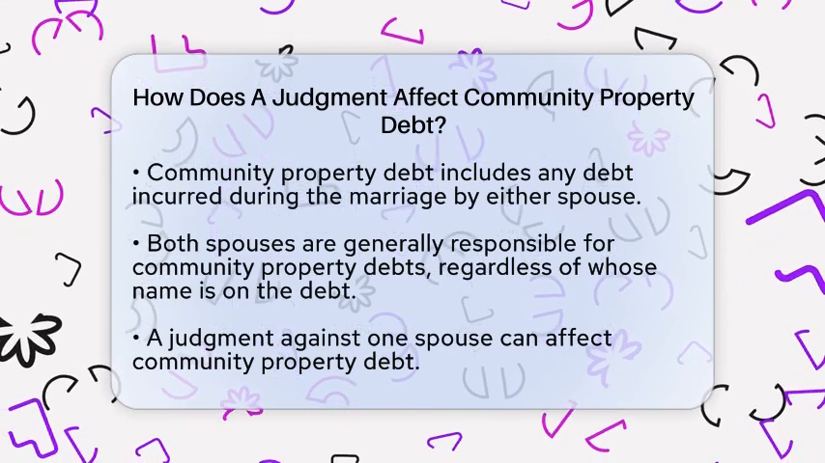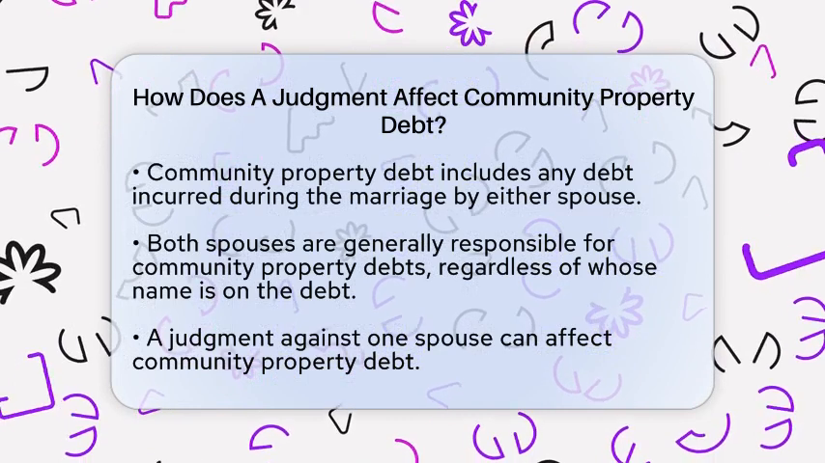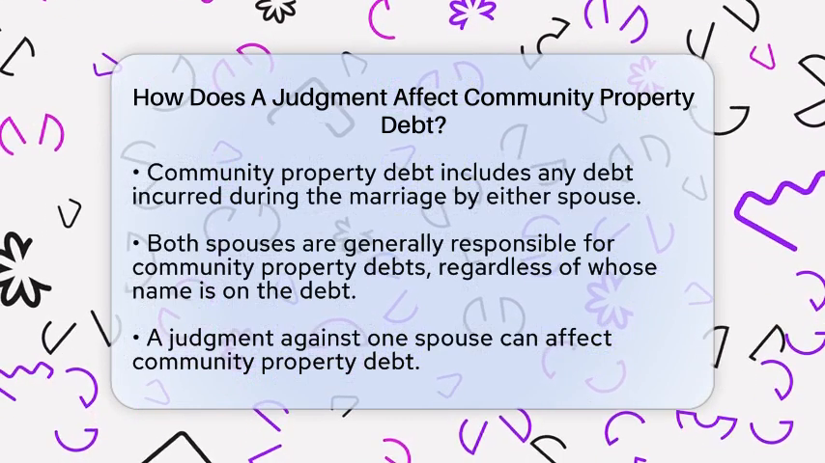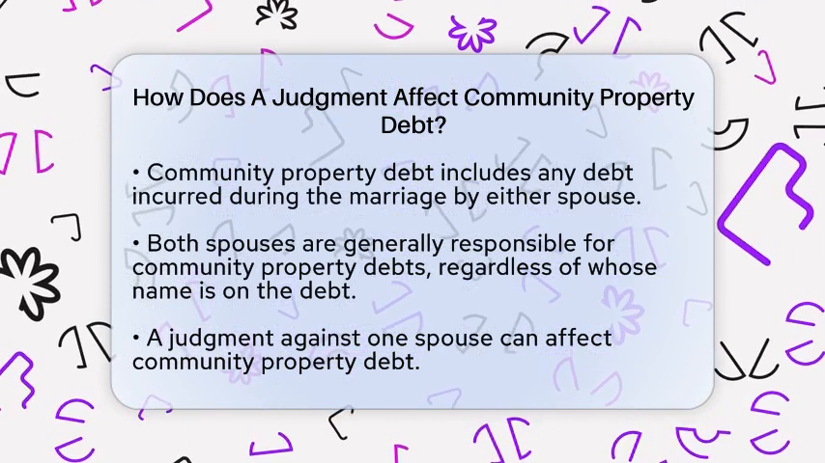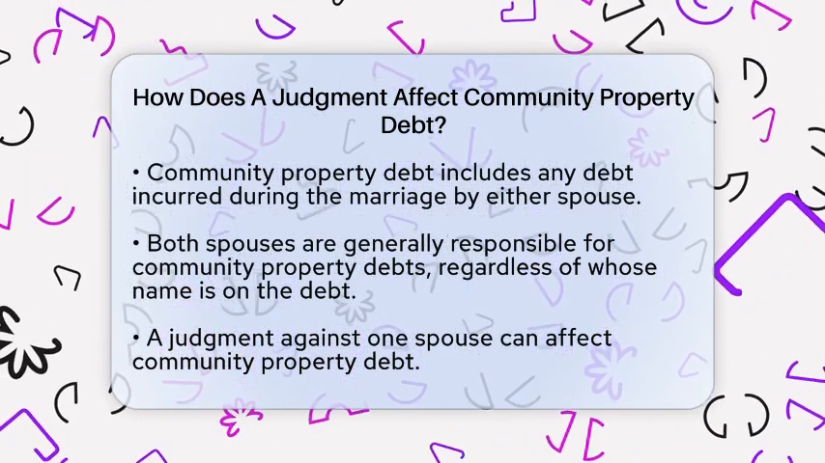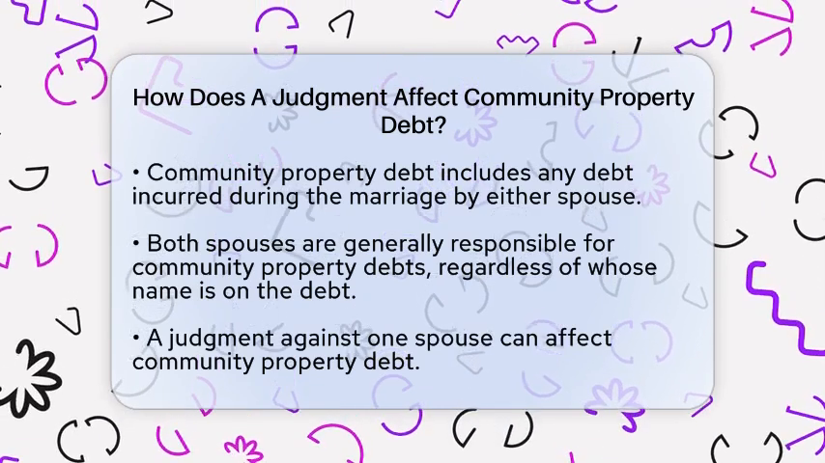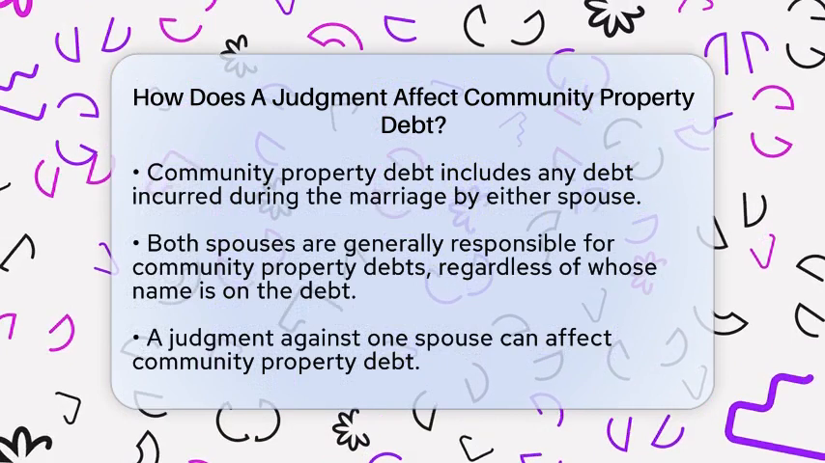Let's break it down. First, community property debt is defined as any debt incurred by either spouse during the marriage. Under community property laws, both spouses are generally responsible for these debts, even if only one spouse's name is on the debt. Now, if a judgment is made against one spouse for a debt, the effects on community property debt